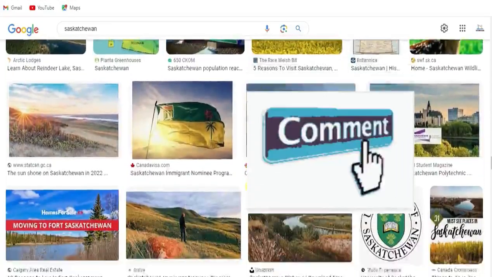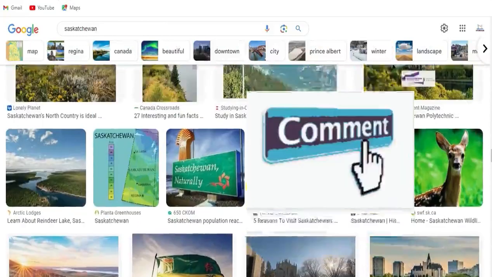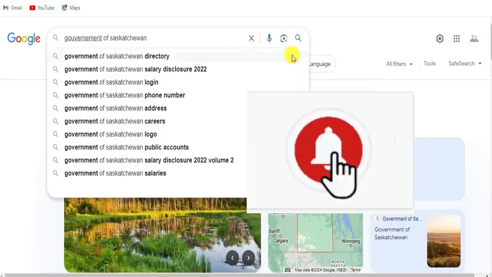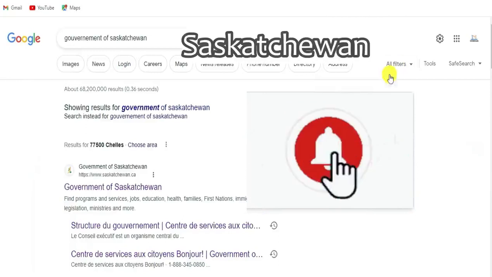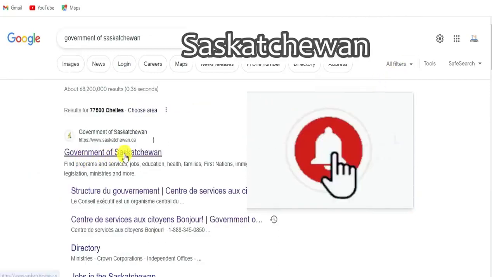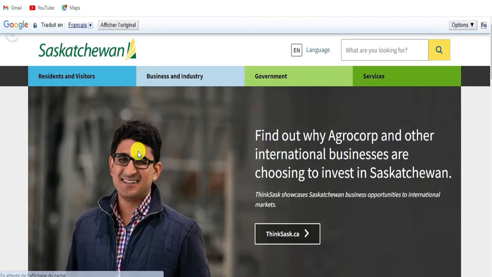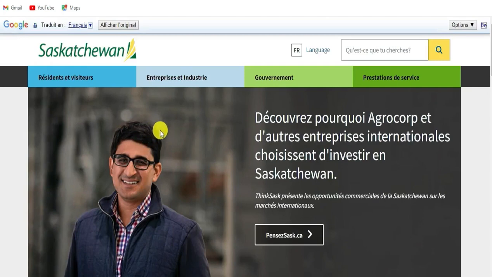Okay, my friends, so today we are going to start with this immigration process in the province of Saskatchewan. You come here on Google or any search engine. You write the government of Saskatchewan. We are here on the government of Saskatchewan. It's clearly written here, Government of Saskatchewan, where there is the logo. You click there. When you click there, you arrive here on the official website of the Government of Saskatchewan.